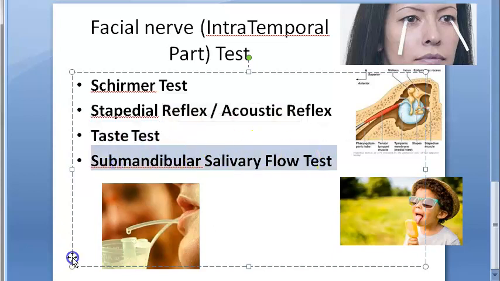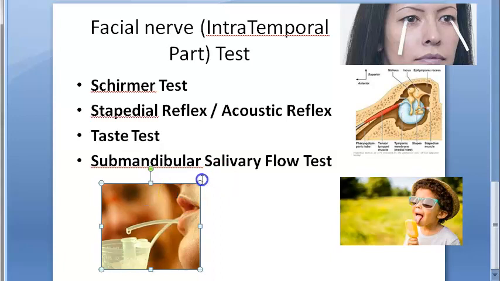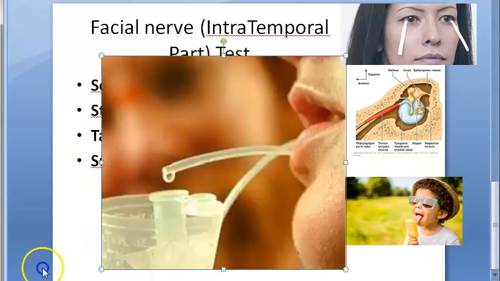Then submandibular salivary flow test. Shall we go to the submandibular salivary flow test? It also measures the function of chorda tympani. Polythene tubes are passed into both Wharton ducts and drops of saliva counted during a 1 minute period. Decreased salivation shows injury above the chorda. Okay.